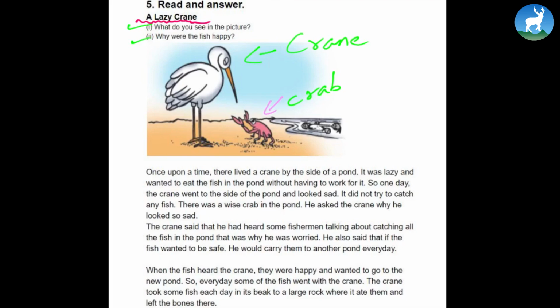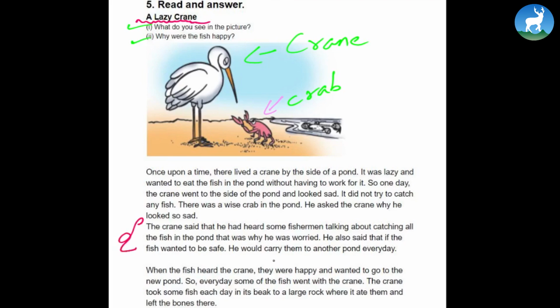So what has happened in the story so far? There's a crane, there's a crab. Let's assume they are friends. And he pretended. Now, see, there's a saying in English, no one serves you a free lunch. But he, the crane, wants to eat the fish without having to work hard for it. And he has this very clever idea. Okay, and see, he brings forward this idea and he creates this story. See, the story is right here that he created.